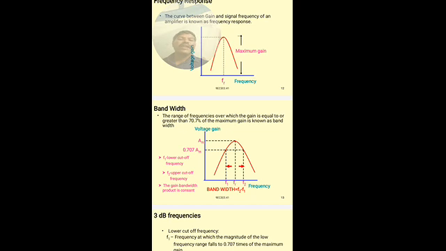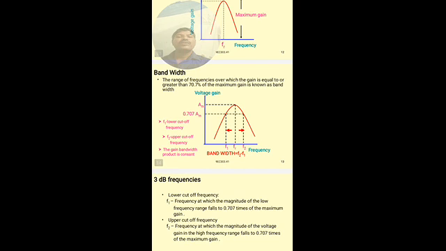So the bandwidth is defined as the range of frequencies over which the gain of the amplifier remains fairly constant, that is, its gain remains more than 70.7% of the maximum gain. That is called the bandwidth of the amplifier. In the mid frequency region, from one frequency to another frequency, the gain remains constant.